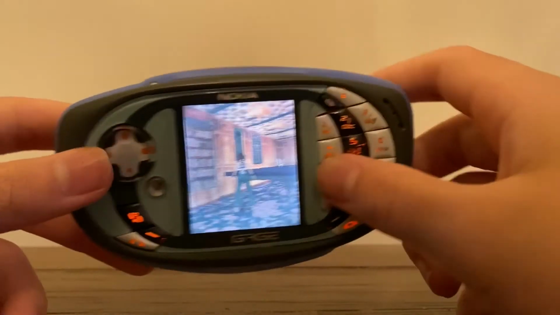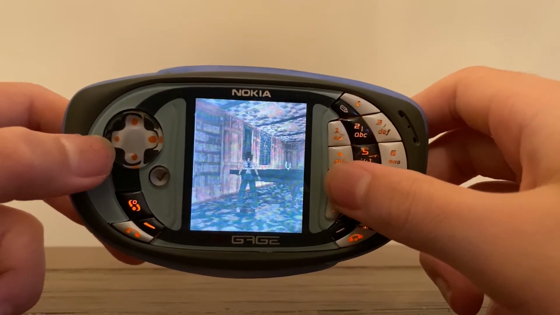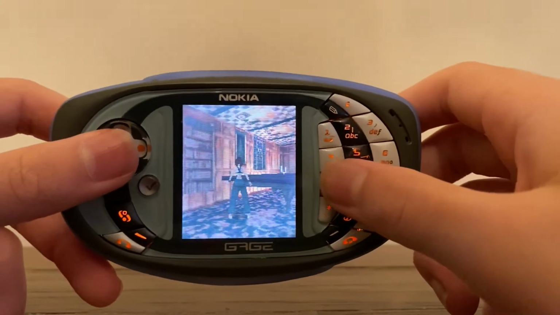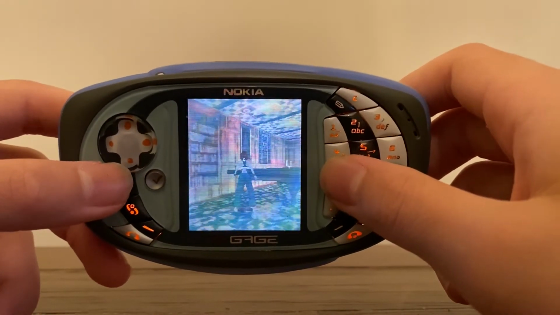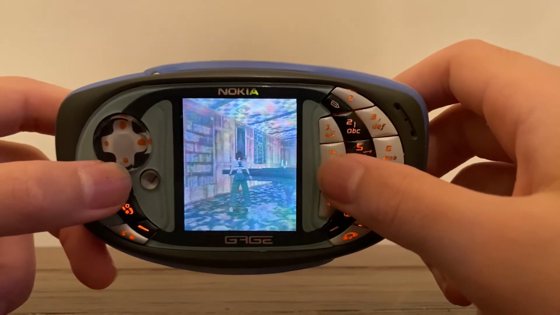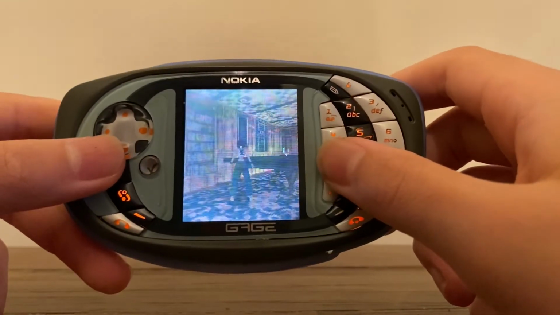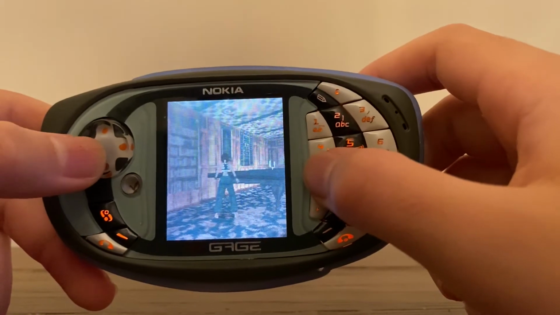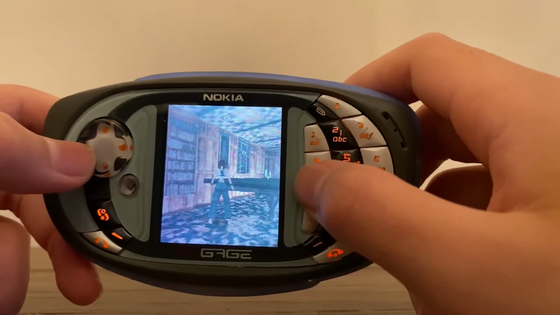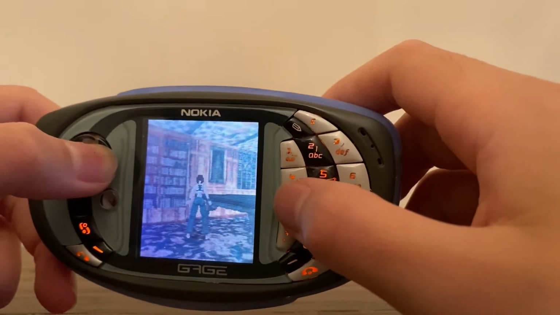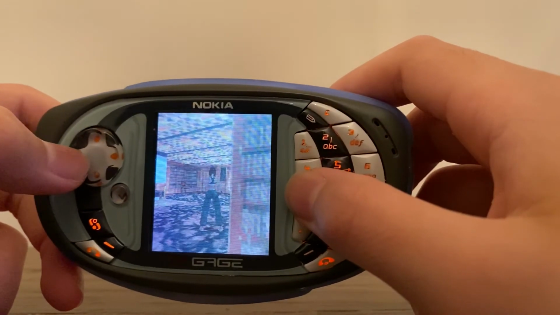So the real question now is, should you buy this N-Gage, or maybe should you spend your money on something else? Well, I think my answer is that if you're a huge collector and you already have a lot of collections, sure, then get an N-Gage QD. But if you just want something to use to play games, but you still want something a bit on the unique side, maybe get something different, like maybe a flip phone or a banana phone, or maybe an Atari Lynx or a Game Boy, something more common that won't really waste your bang for the buck.